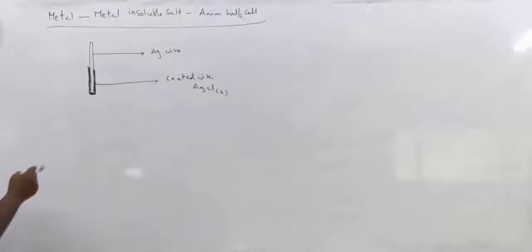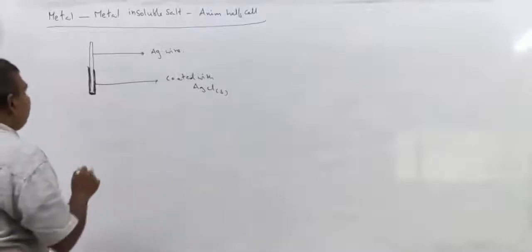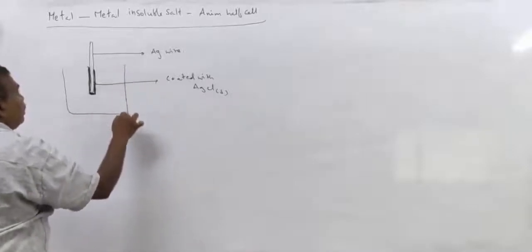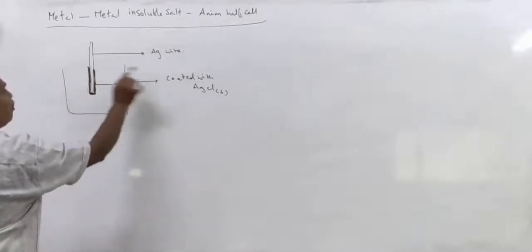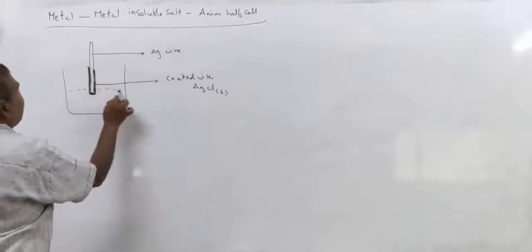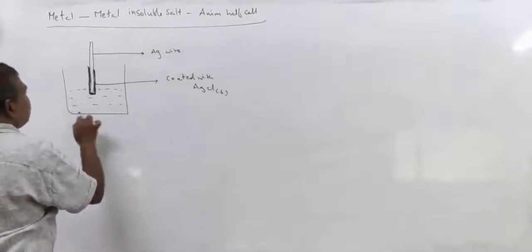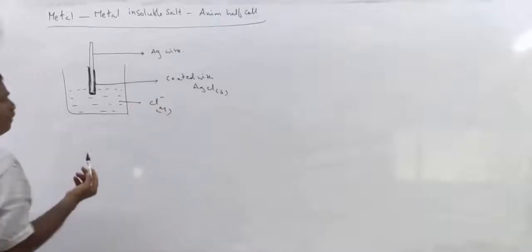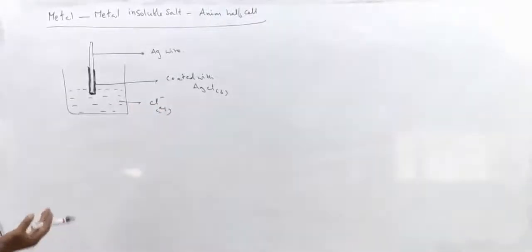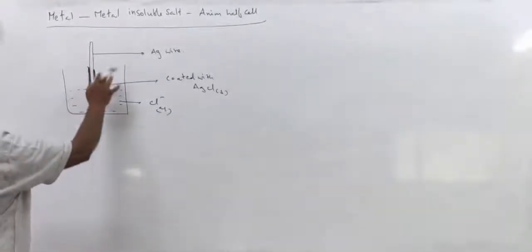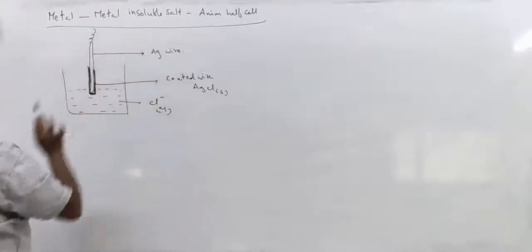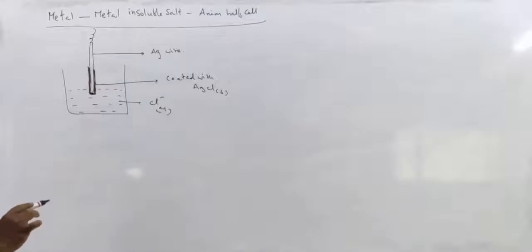So what is the anion? Cl minus. Therefore we have to take this wire, which is coated with AgCl, in a solution of Cl minus, whether it is NaCl, potassium chloride, or cesium chloride, whatever it may be. So this is said to be a metal insoluble salt anion half cell.